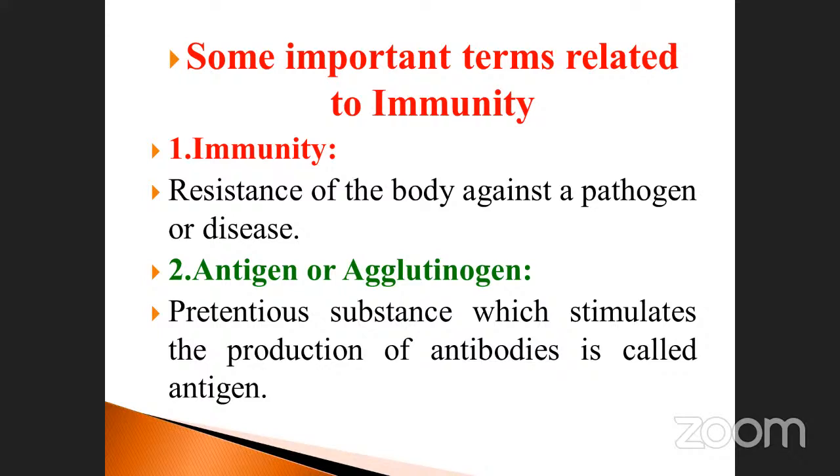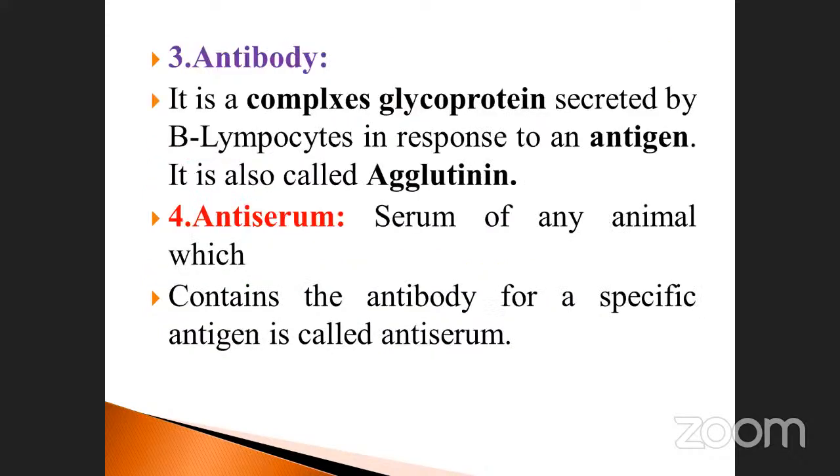Go to the next one, antibody. Already we discussed it. It is a complex glycoprotein. Many times they have asked questions: is antibody a complex glycoprotein, a simple protein or a globulin? It is a complex glycoprotein molecule secreted by B lymphocytes in response to an antigen. It is also called agglutinin.